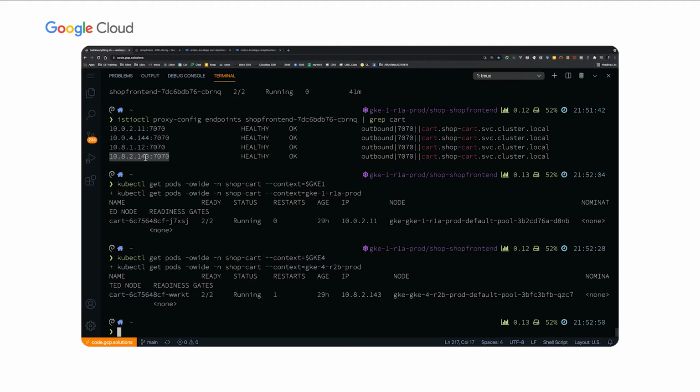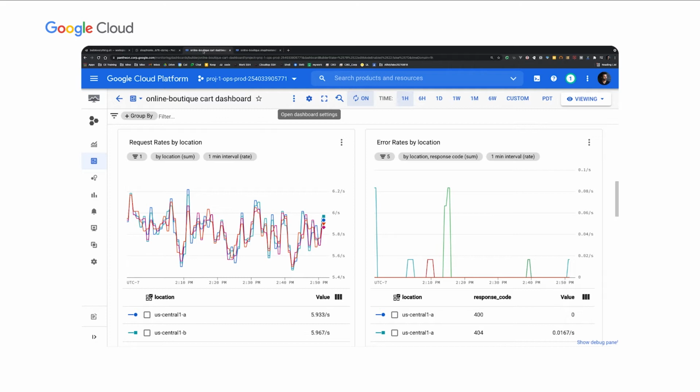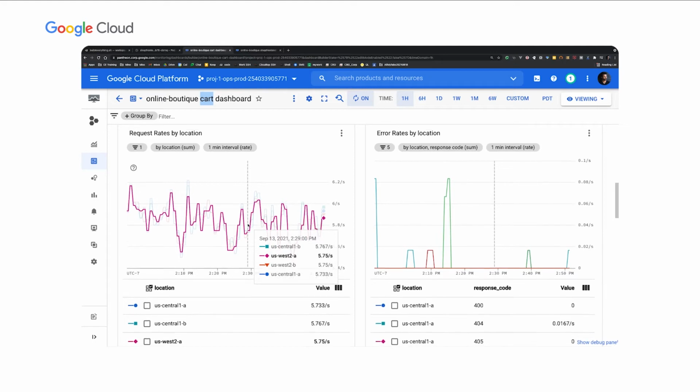But we also want to make sure that the traffic routing east-west is working. So for example, the front-end service can talk to the cart service. So in order to demo that, it's best done visually through a dashboard. So here I have created a custom dashboard for the cart service. And on the left-hand side of this dashboard, I'm looking at the request rates, and I've grouped them by location. So I want to see who is accessing the cart service from which location.